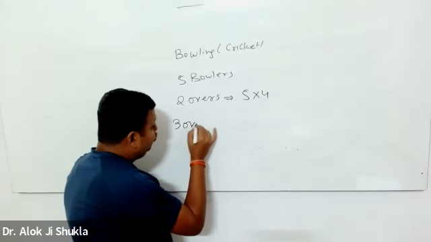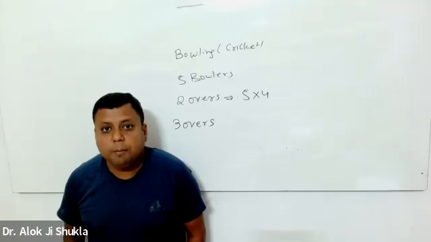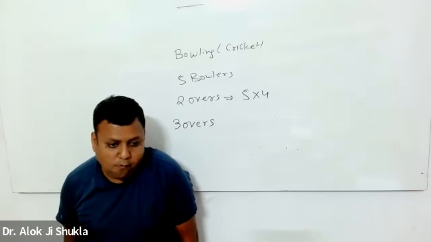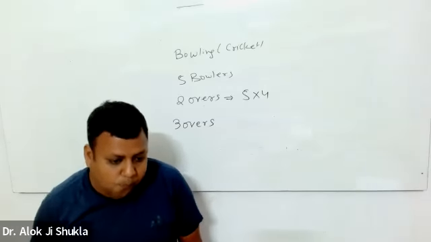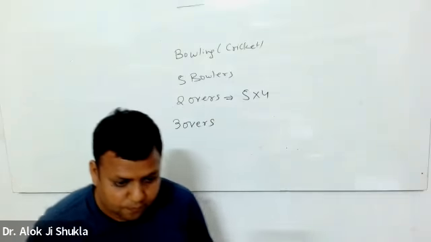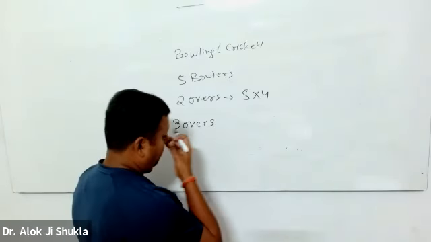If I have to choose these 5 bowlers for a 3 over match, the number of options are, anyone? 600. Hmm? 60. 60. 100.